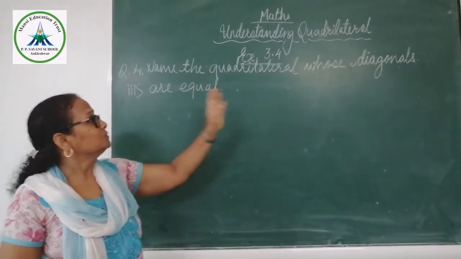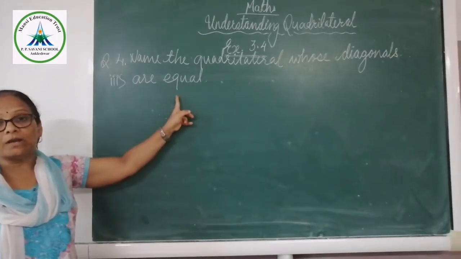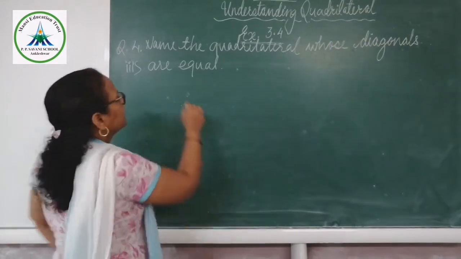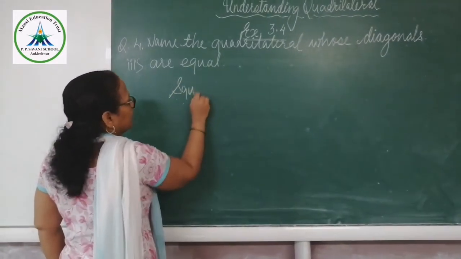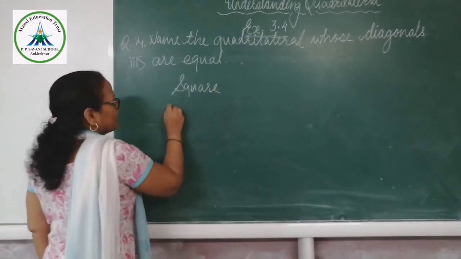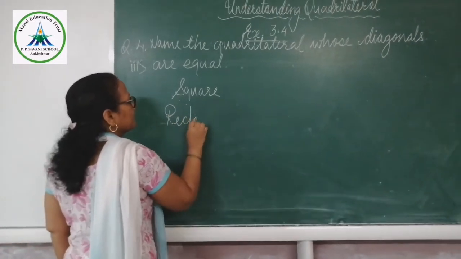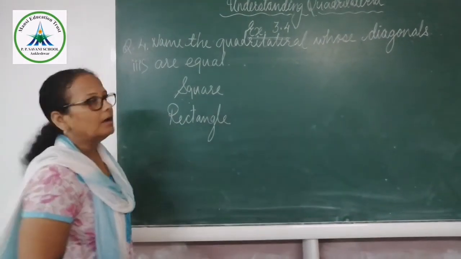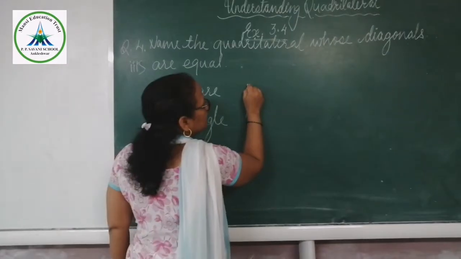Now a quadrilateral whose diagonals are equal. The diagonals are of equal length. Only two you will get. That is the square and the rectangle. In square and rectangle, diagonals are equal to each other.